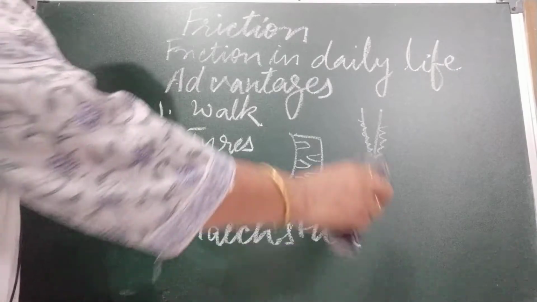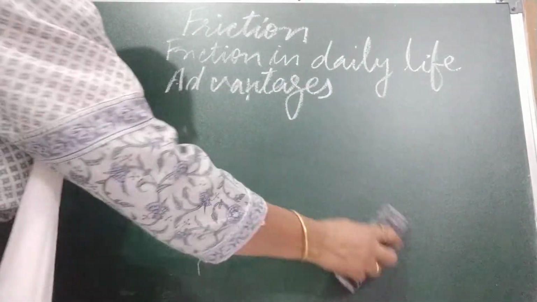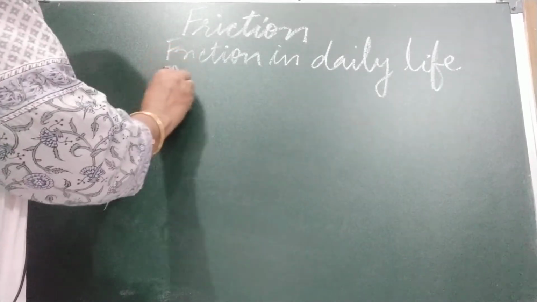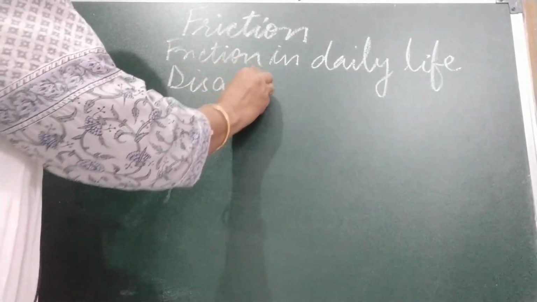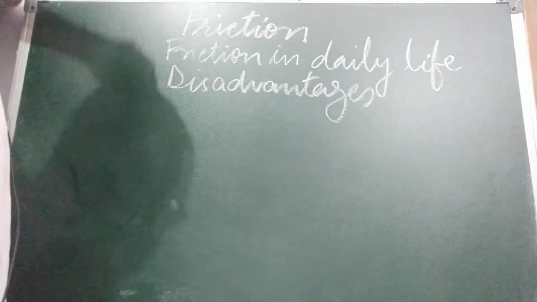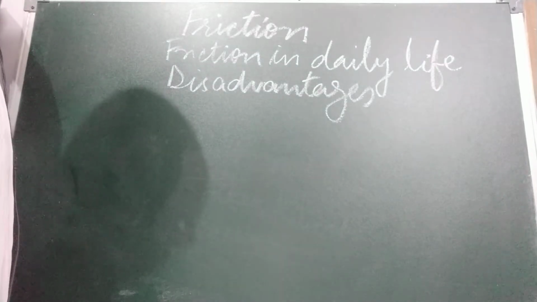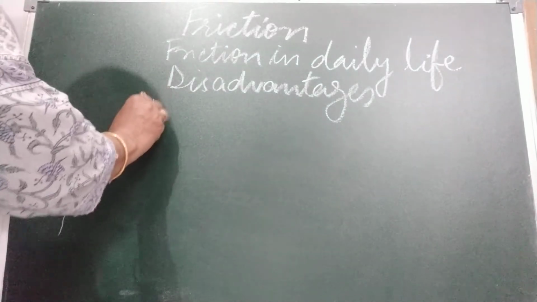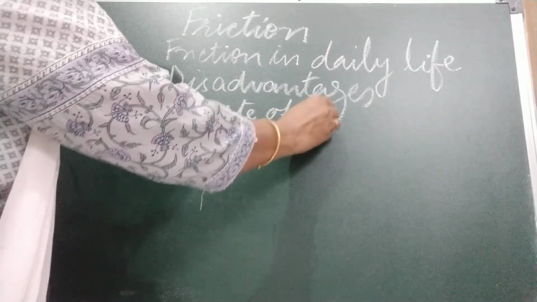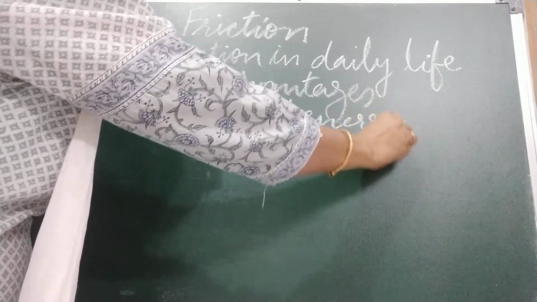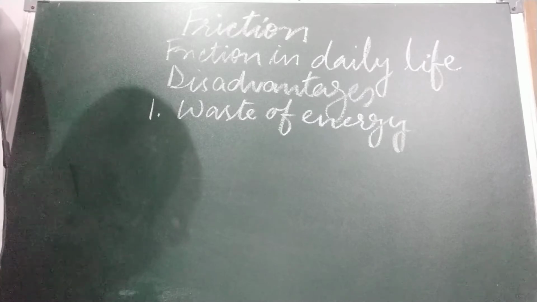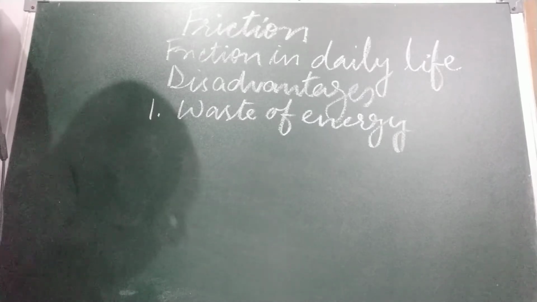Now children, disadvantages are also there. Now we are going to discuss disadvantages of friction. Friction causes wastage of energy. First, waste of energy. This is because any object that moves has to overcome the force of friction.